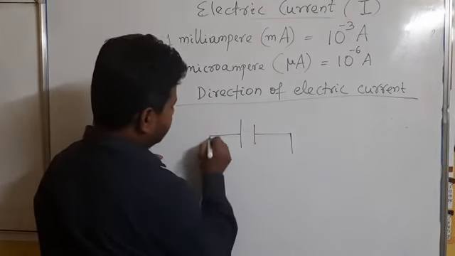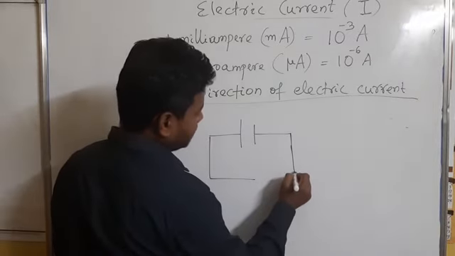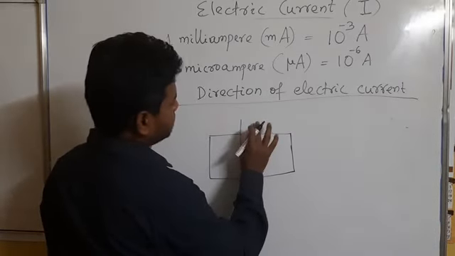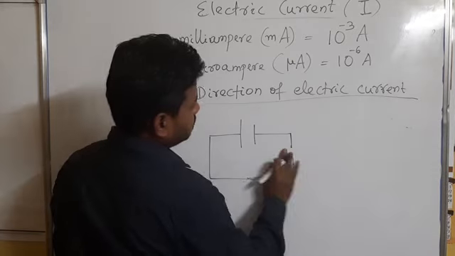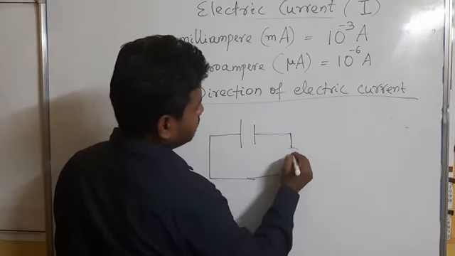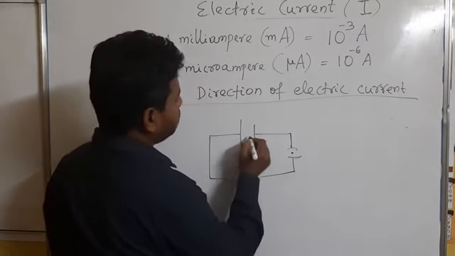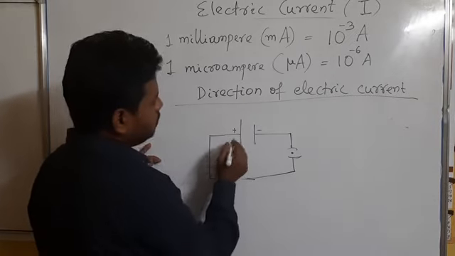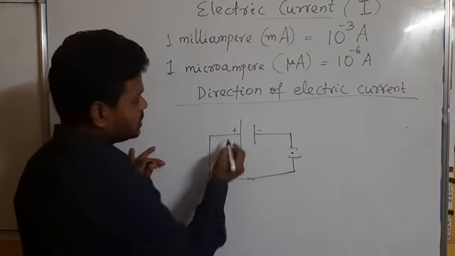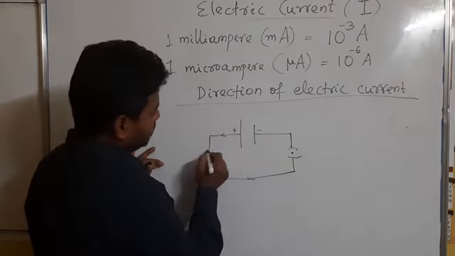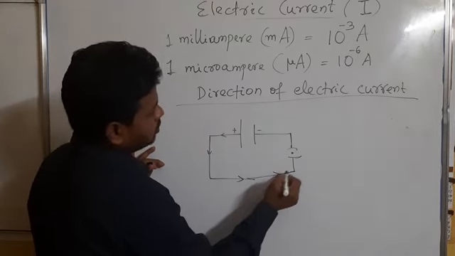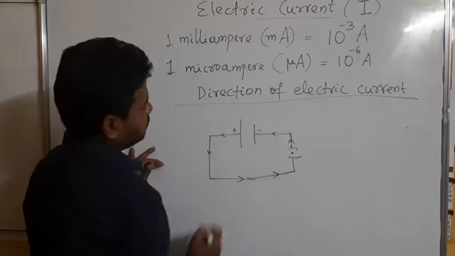and if it is connected through a switch, here we will take a switch. When the switch is on, you know that electric current starts to pass. The current actually passes from positive to negative.